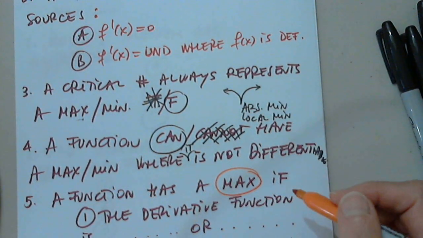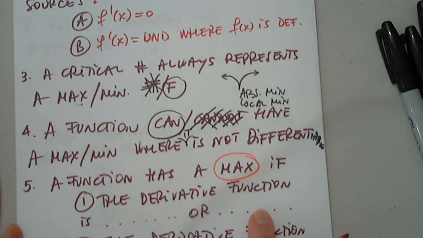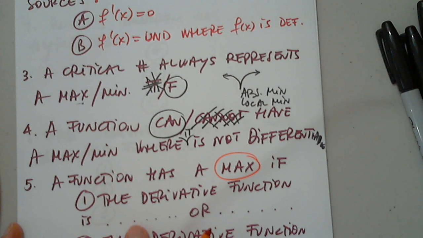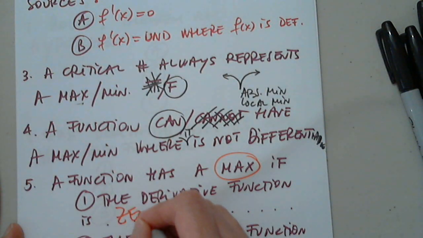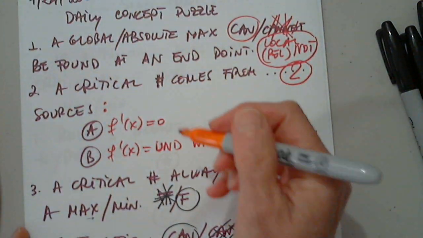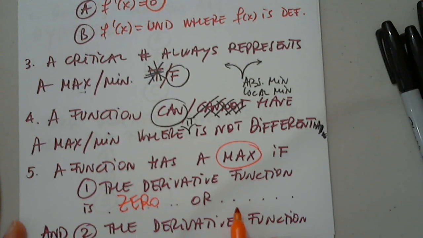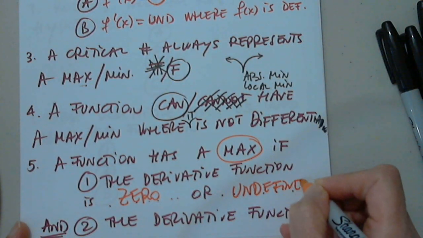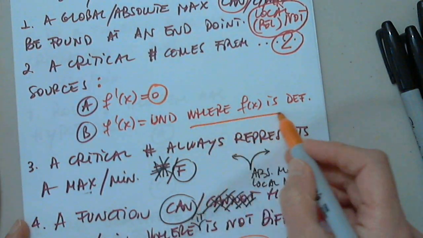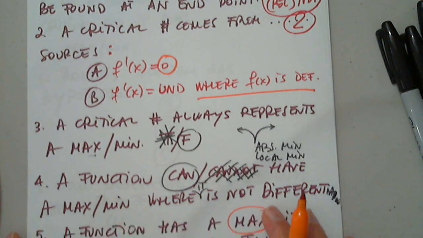Let's stick with max. If the derivative function is increasing, 0, or undefined, of course where f of x is defined, because we are talking about a max. Otherwise, it would not have a max.